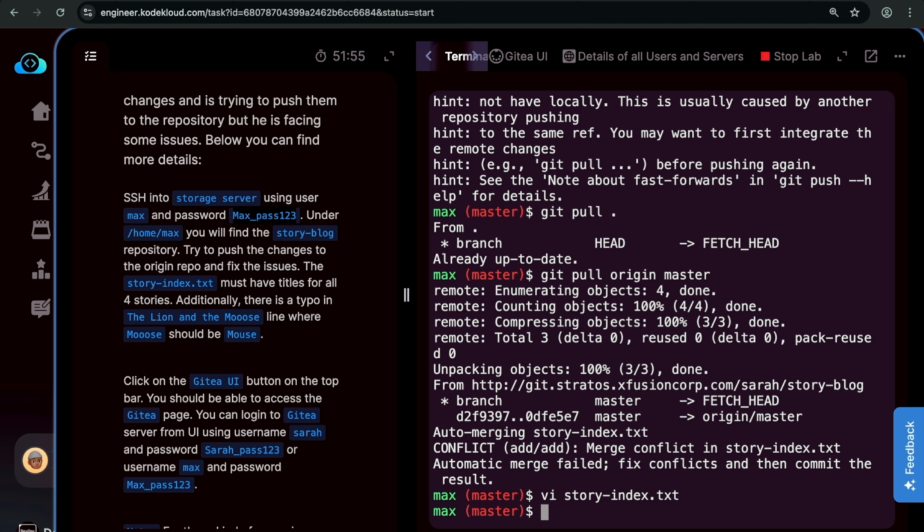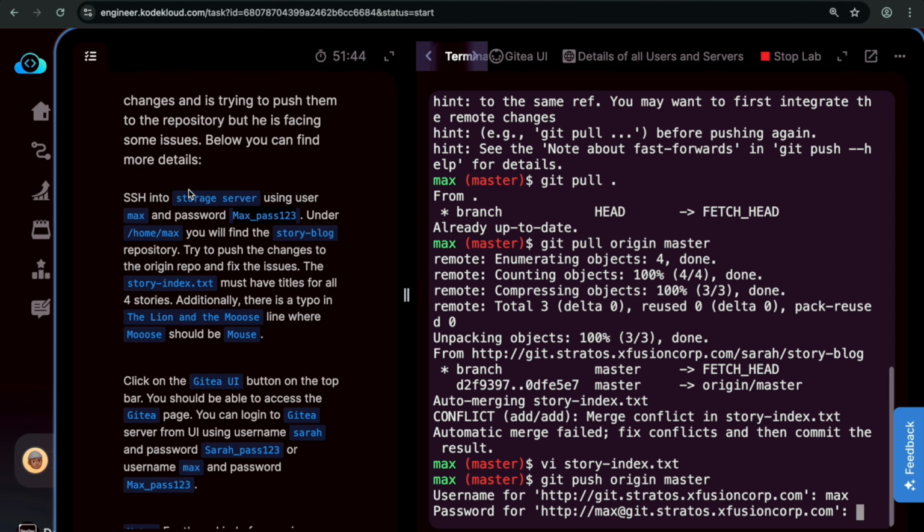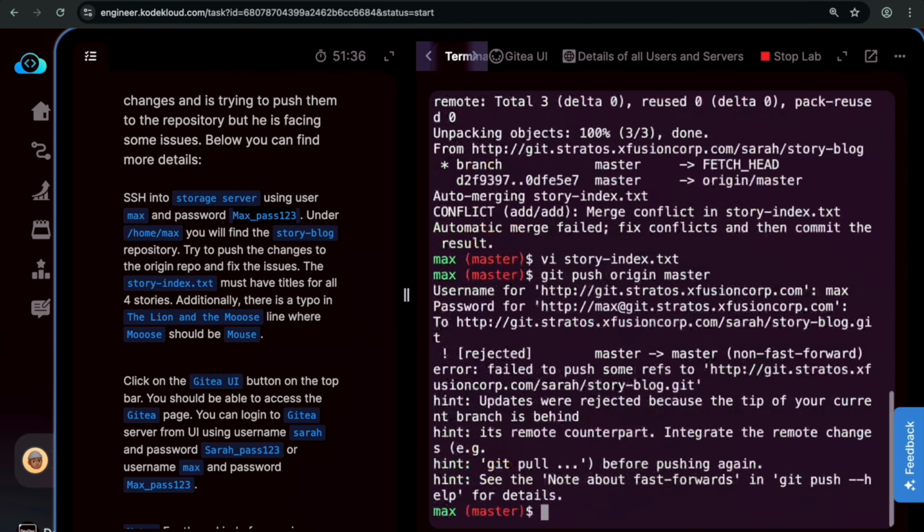Now, we just made changes, right? So first, let me do git push origin master, then max, the password is this one. Let me copy the password, paste it here, enter.